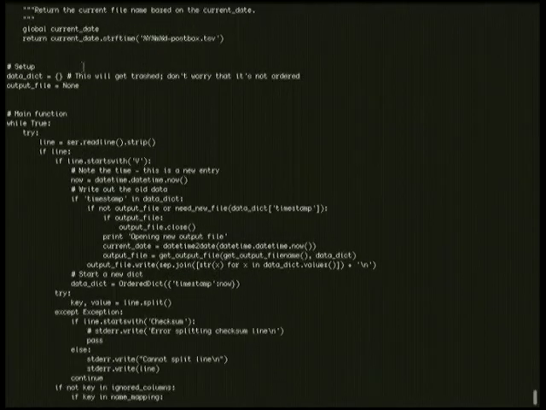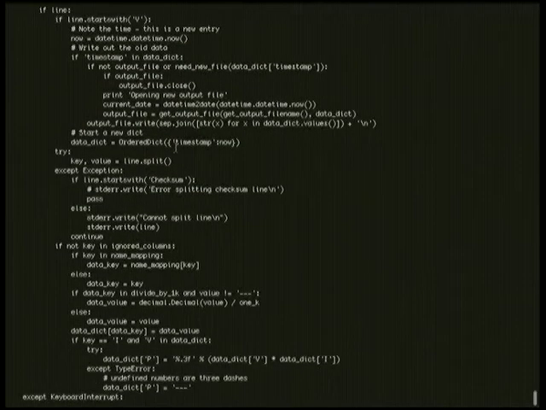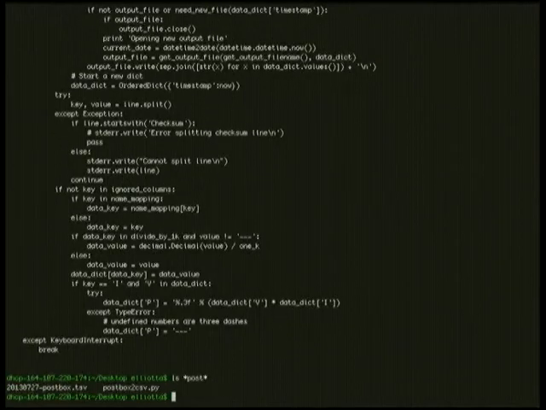So then tons of setup, blah, blah, blah. And then, okay, serial, give me a line. Lines are cool. And if it starts with V, we've got a new one. We'll find a new timestamp, so we'll start a new line in the CSV file. We make a fancy dictionary. We use an ordered dictionary so we don't screw up anything, because it's a CSV file. And then you write out the CSV file, blah, blah, blah. And that's all you need to know in order to use serial.